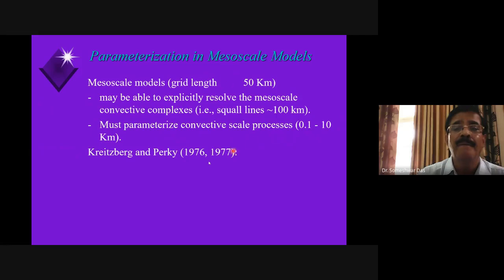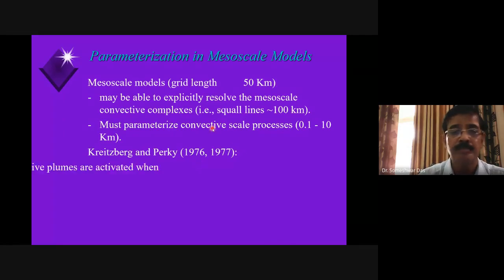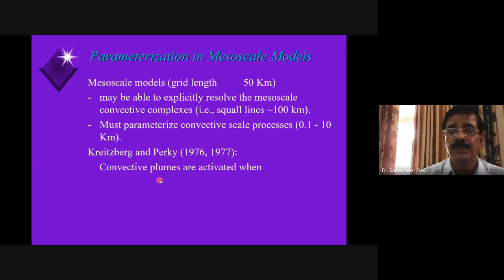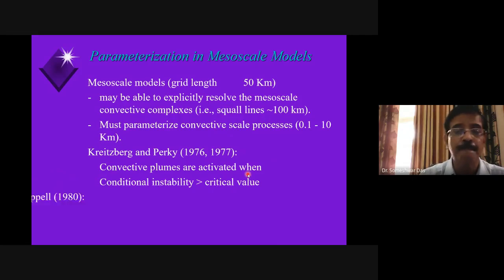So for these mesoscale models, many people proposed different ways of parameterization of the cumulus convection, deep cumulus convection, right? We're talking about the deep cumulus convection now. One category was proposed by Kreitzberg and Perkey in 76, 77, in which the convective plumes were activated when conditional instability was greater than a critical value in each grid box.